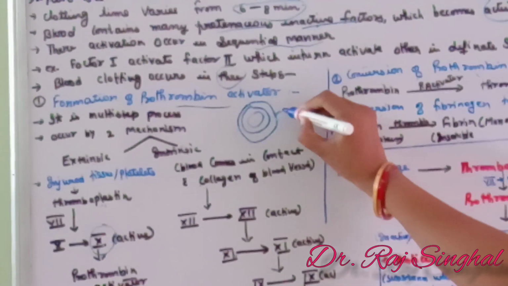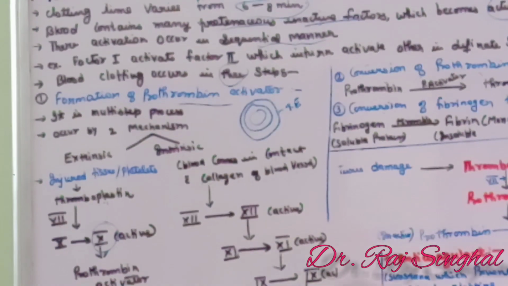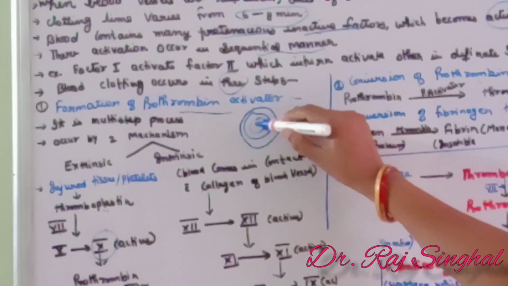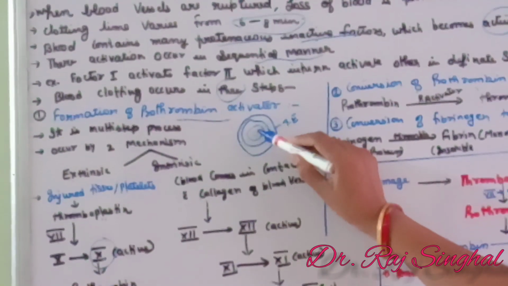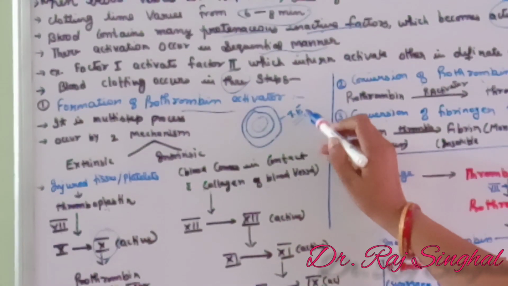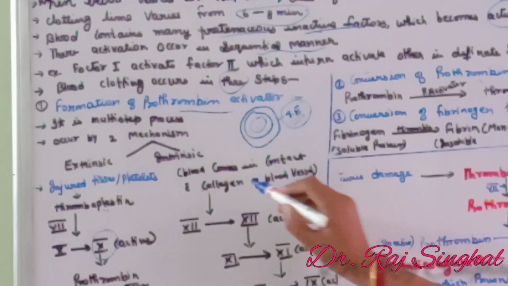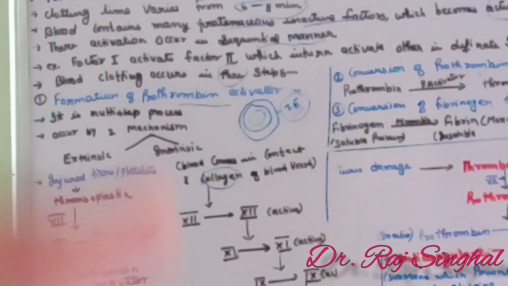The outermost layer is known as tunica externa. The blood is flowing in these blood vessels. Whenever these walls get ruptured and blood comes in direct contact with tunica externa, which is made up of collagen fiber, then this mechanism occurs.